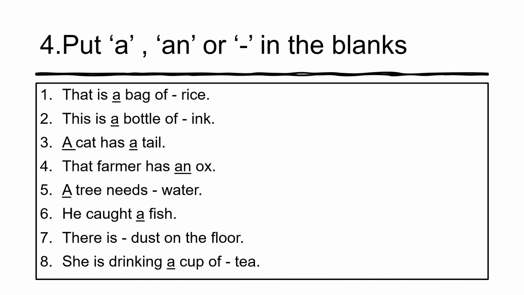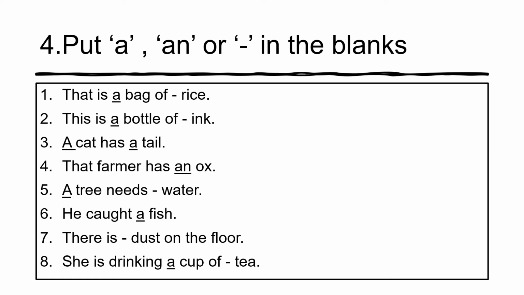Number three, a cat has a tail. How many cats? Only one cat, so a cat. How many tails? Only one tail, so a tail. Number four, that farmer has an ox. Ox starts with the letter O, so we have to put an there, because an is used for words that start with A, E, I, O or U, and an also means one.